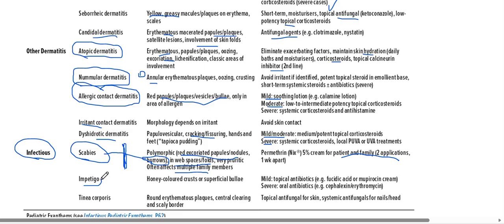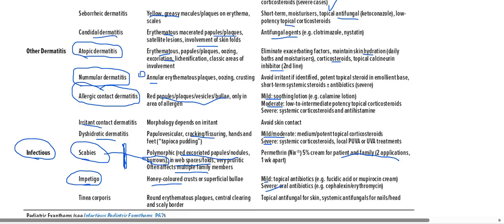Impetigo. Impetigo is honey colored crust or superficial bullae. So honey colored lesion, that is known as impetigo, or superficial bullae are there. Mild cases, since it causes a bacterial infection, we give topical antibiotics, fusidic acid cream or mupirocin cream. And for severe, we give oral antibiotics like cephalexin, erythromycin.